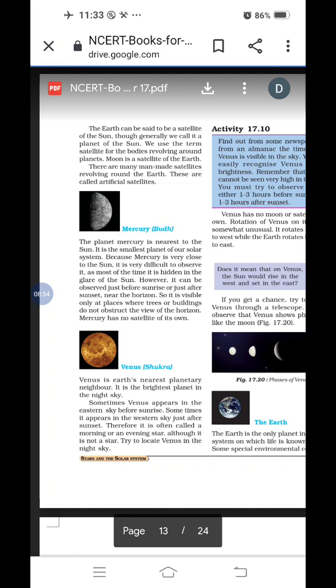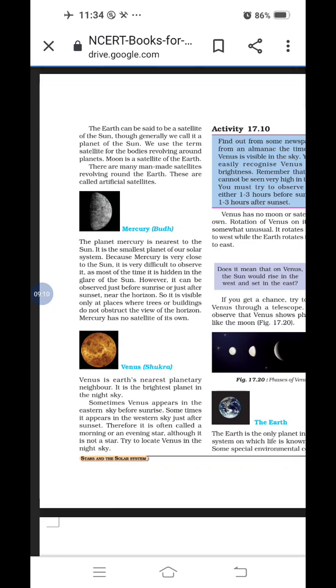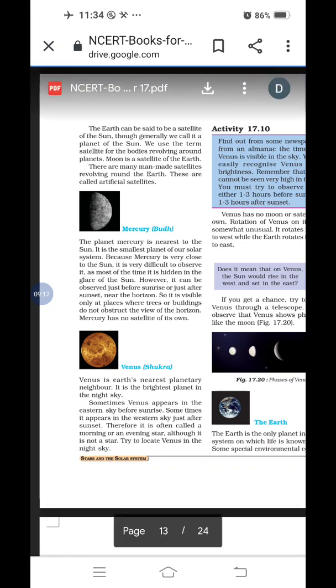About the artificial satellite. Some man-made satellites are also revolving around the Earth. They are called artificial satellites. Those that are man-made are called artificial satellites. I told you about the planets, the solar system, then the sun, and then one by one we will discuss the planets. I am telling you about Mercury now, and in the next video I will tell you about Venus and the remaining planets. Underline fast.